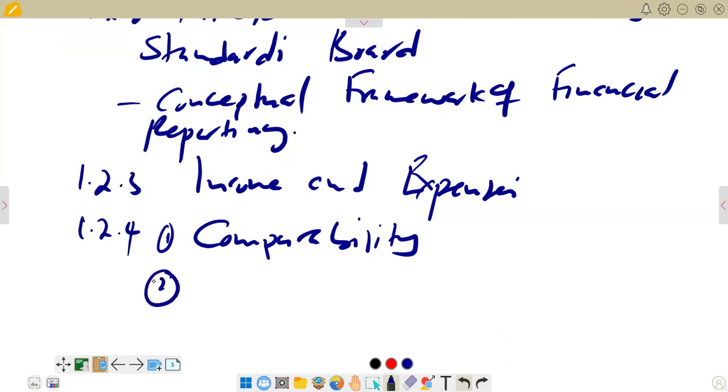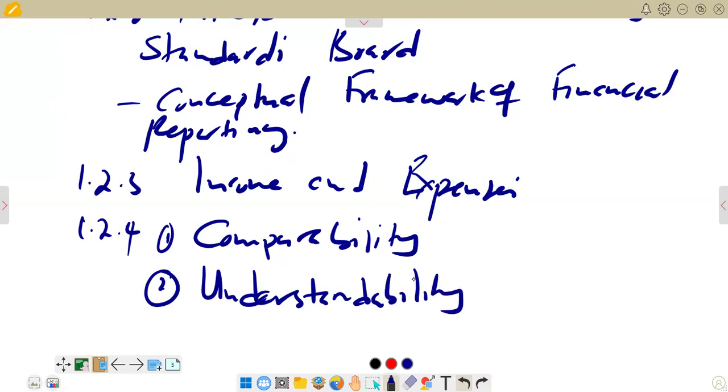On the second part, I would also have another qualitative characteristic being understandability. Understandability, we are saying users of the financial statements must be able to understand the context of those financial statements. They should not be vague or difficult to understand.